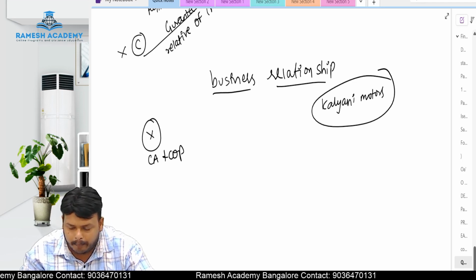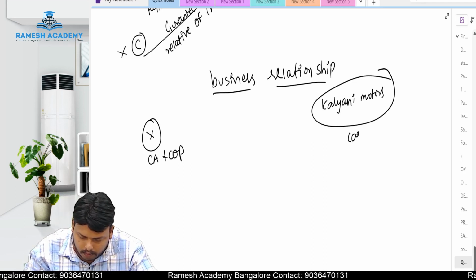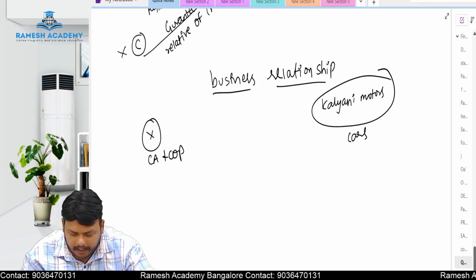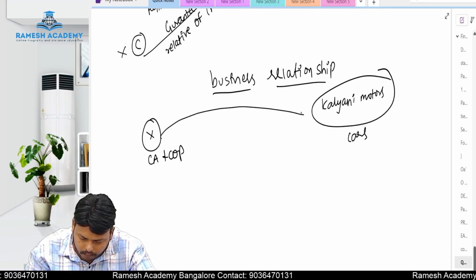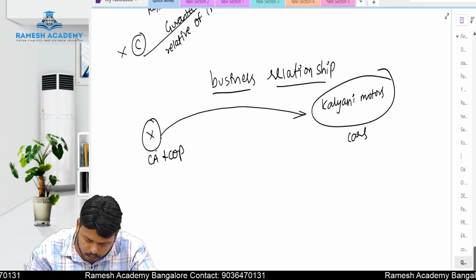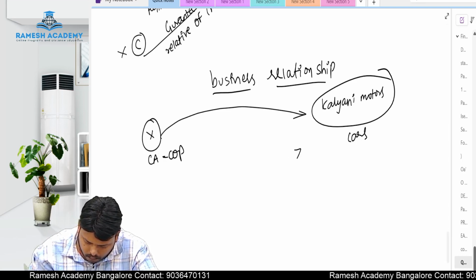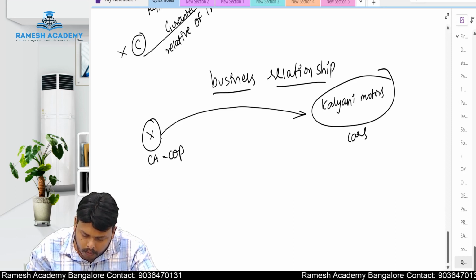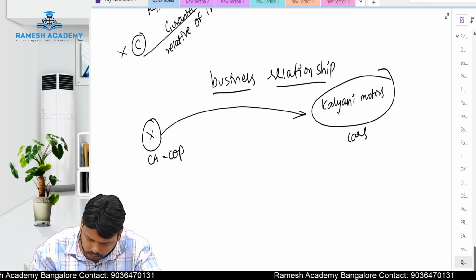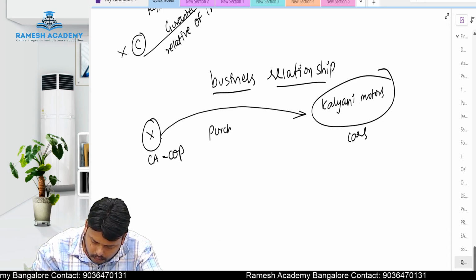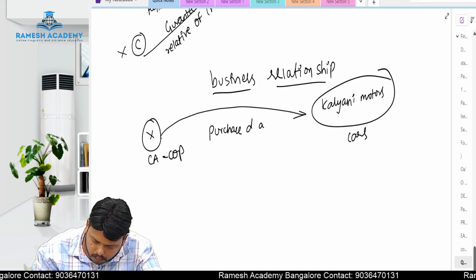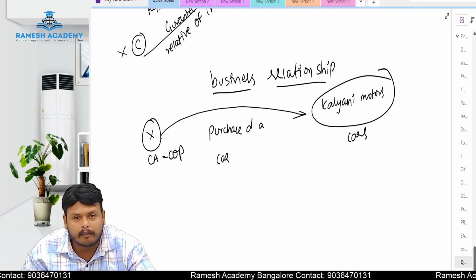Kalyani Motors is a company which deals in cars. X has purchased a car from Kalyani Motors.